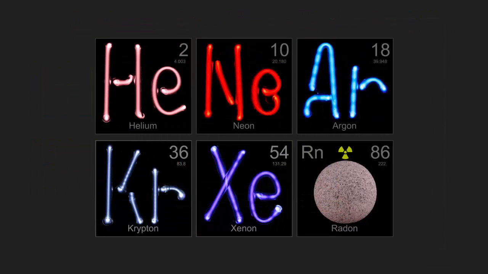So it's very hard to see gases because they're all colorless, but if you were to excite them, using excited to ground states, you can get different energy colors. So helium is a pinkish, neon's that red, argon, krypton, and xenon are different shades of blue. Radon, though a gas, is commonly found in a compound, but again, this is a very radioactive substance. Noble gases are non-reactive because they have a stable electron configuration.